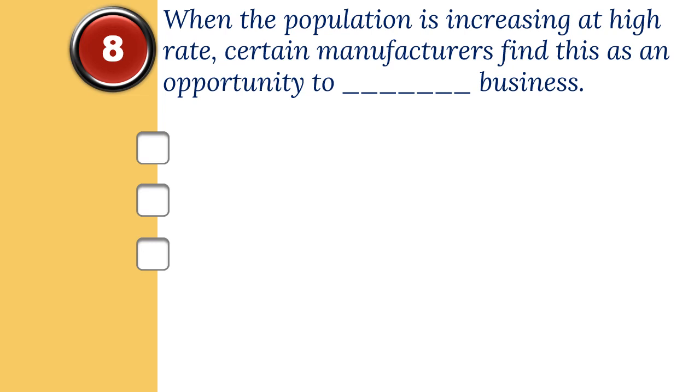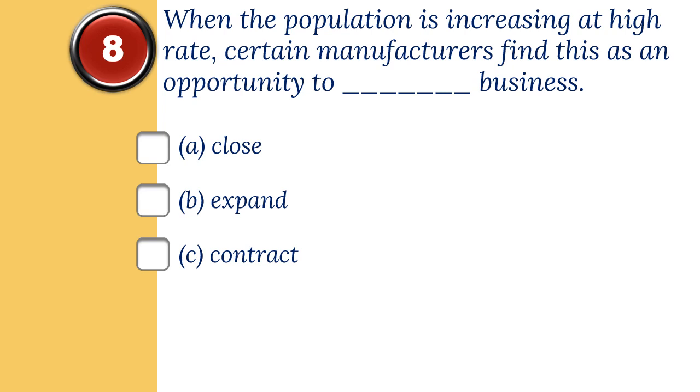8. When the population is increasing at high rate, certain manufacturers find this as an opportunity to dash business. The options are A. Close, B. Expand, C. Contract. And the correct option is B. Expand.